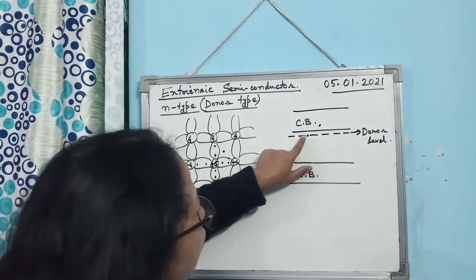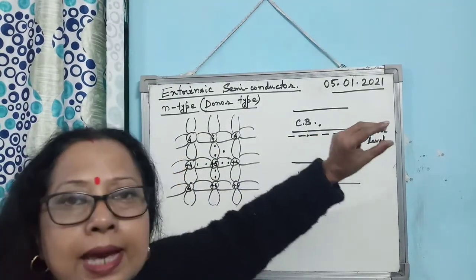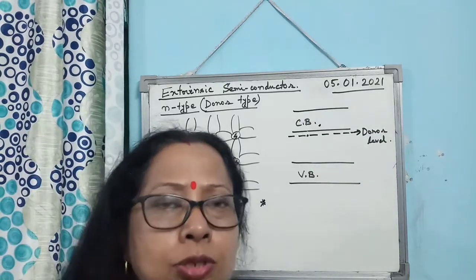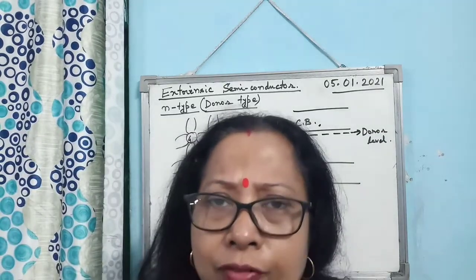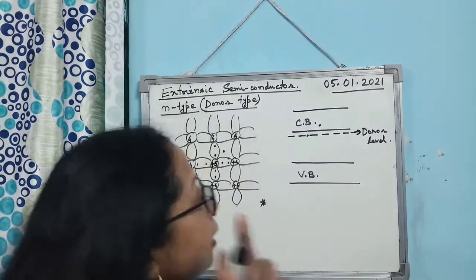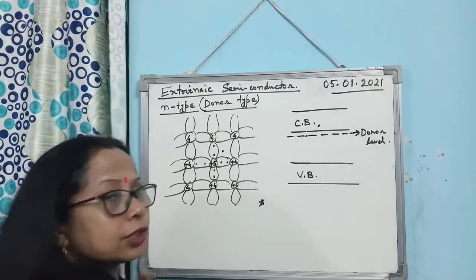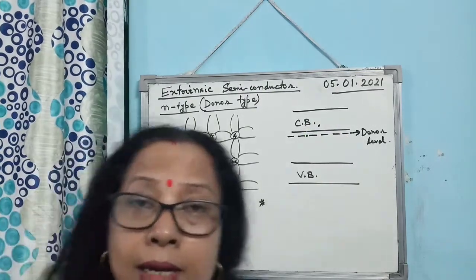Why? Because the hole will be created in the forbidden energy gap, and whatever is there in the forbidden energy gap will not contribute to the conductivity. Is that clear? So either the hole has to be in the valence band or the electron has to be in the conduction band to contribute to the conductivity.